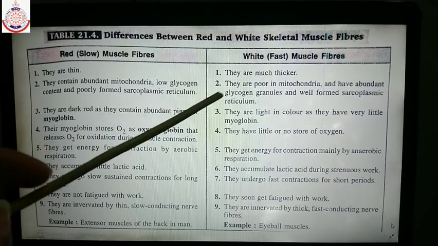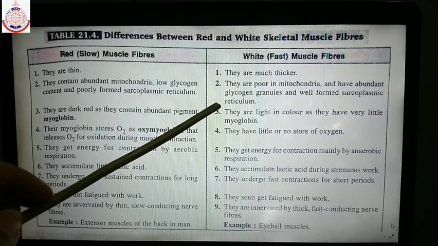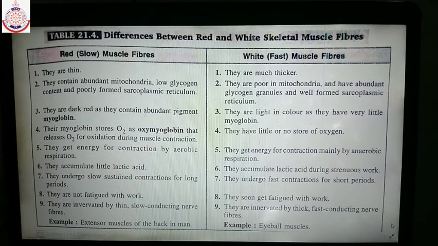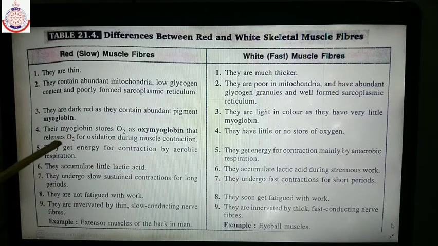Whereas white muscle fibers have a large amount of sarcoplasmic reticulum, and it means large calcium ion, which results in fast contraction. The main point is that the red muscle fibers have abundant myoglobin as compared to white muscle fibers. Myoglobin is a storehouse of oxygen, so it provides a large amount of oxygen during the contraction of muscle.